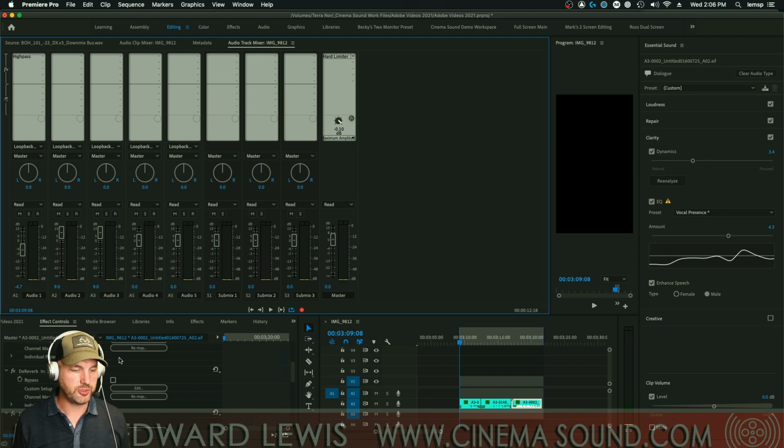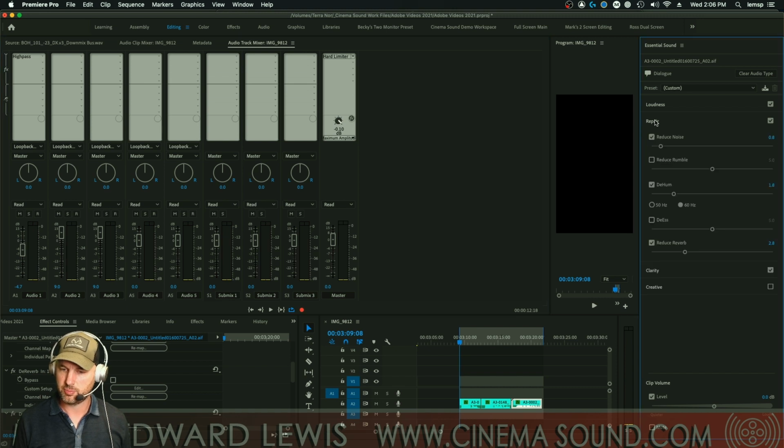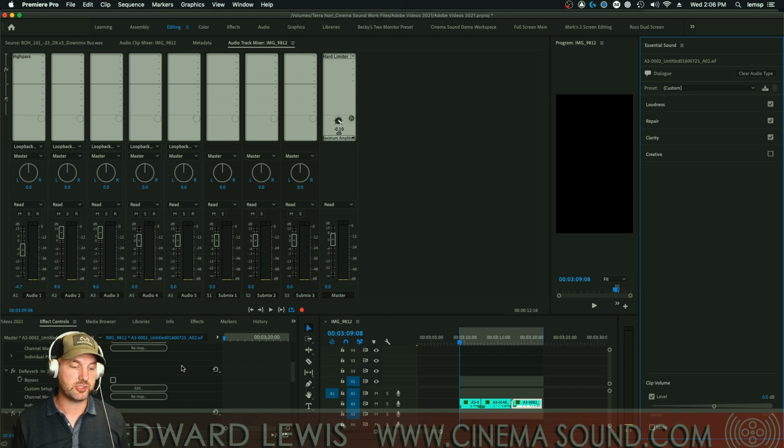And when we go in and do some of this dialing, we can see up here that this EQ has been changed. And if we go to repair, it actually hasn't shown us that. But that just lets us know that there's been some tweaking under the hood here. And if you go back and change this again, it'll kind of wipe that out. So be very careful. But this is an easy way to get great sounding stuff out of not really well put together dialogue, and then do a little pro tweak.